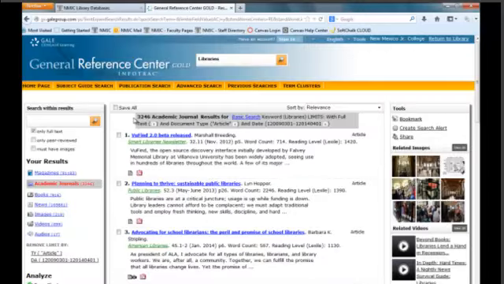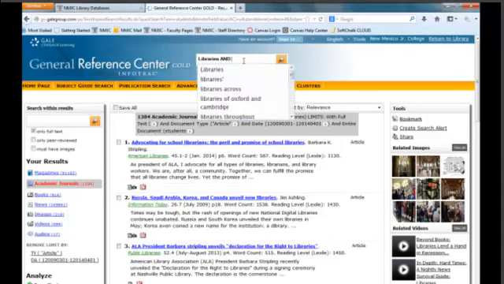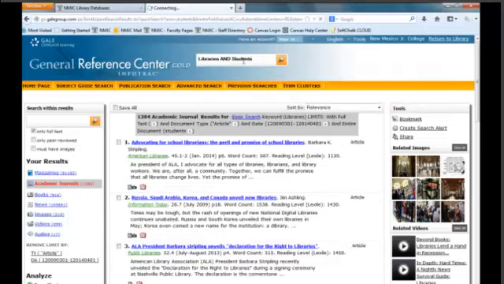Now we're down to 3,246 results, which is better, but still a lot. We can also go over here to our search box and narrow this down further. Another way to narrow this search down would be to do a Boolean search. We could have said libraries and students.